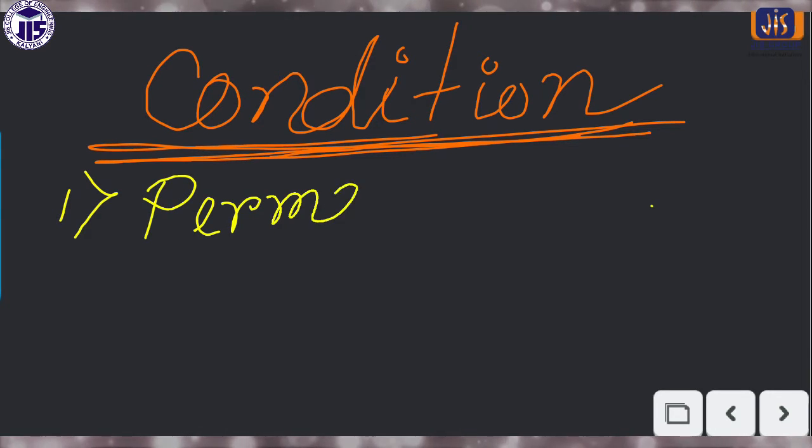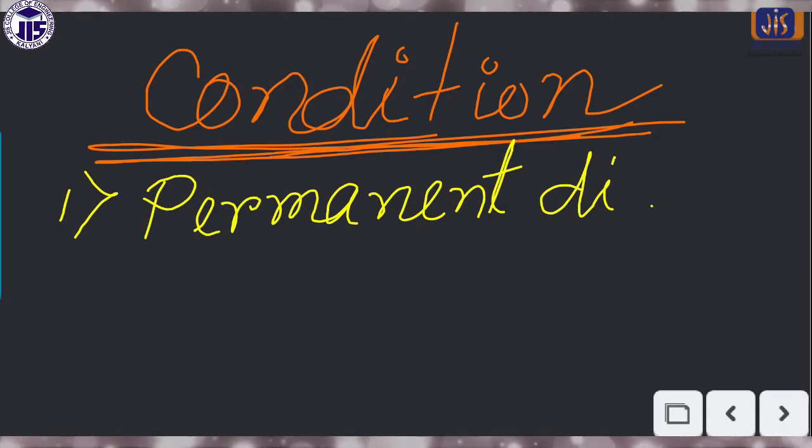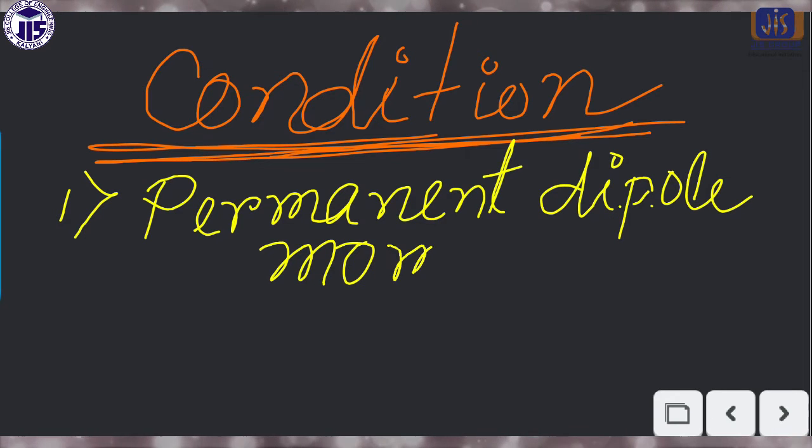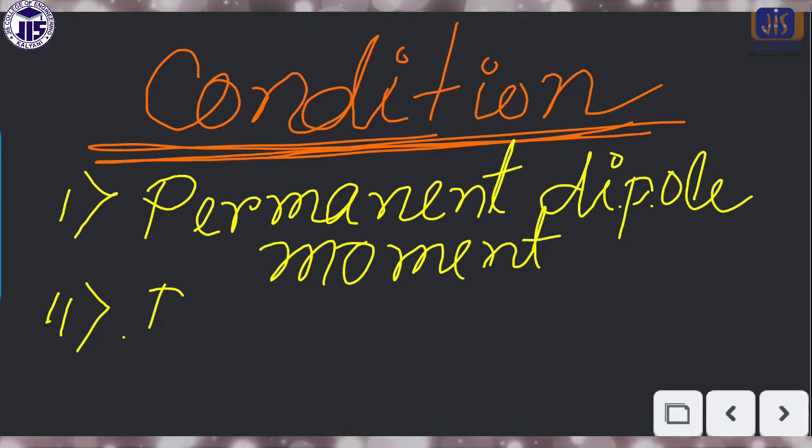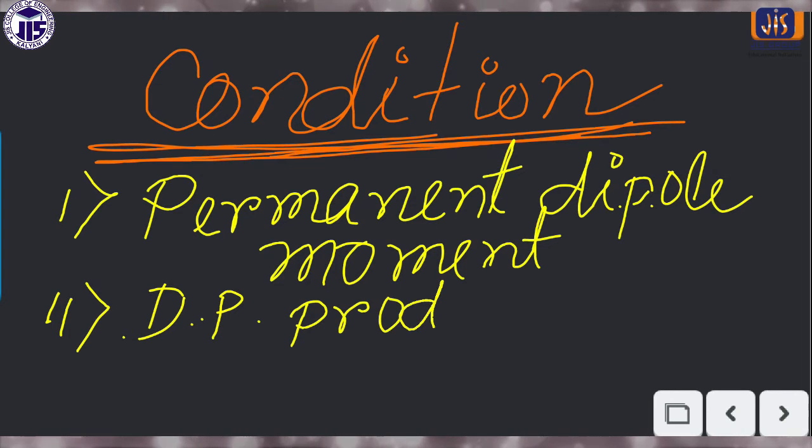I think all of you know very well what the dipole moment is. Either the molecule has the permanent dipole moment, or a dipole moment should be produced during the vibration.